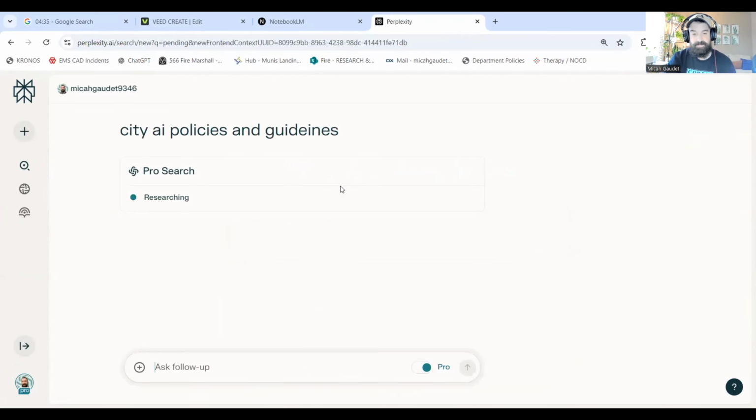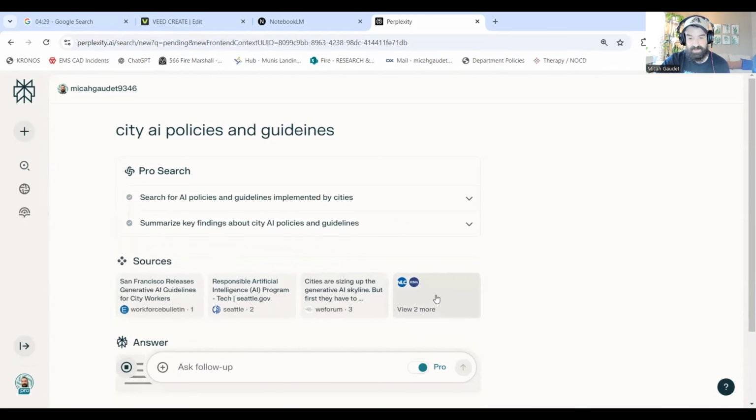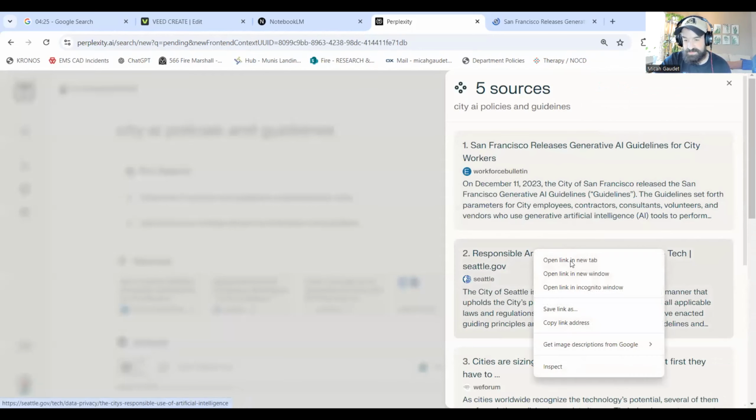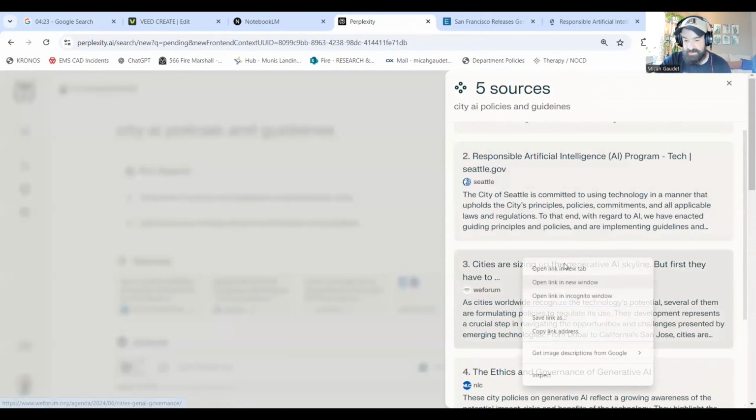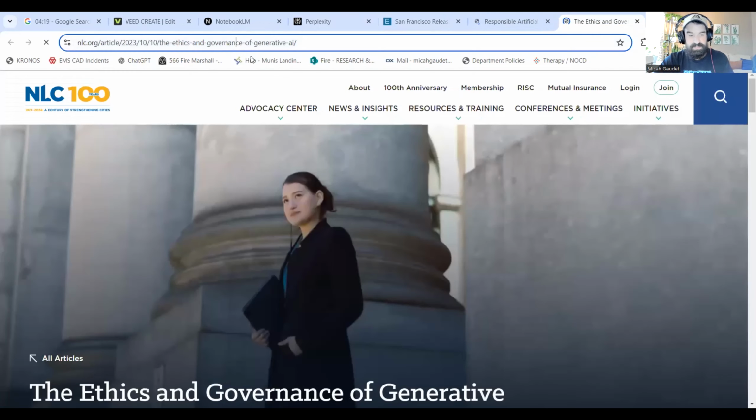Let's try this again. I don't even care that I spelled that wrong. It's totally fine, right? We're just going fast here. Okay, come on. Just give me something here. All right, sources. Okay, perfect. We have this one. I'm just going to have 3 sources here, 2, and let's grab the NLC one right here, 3. Okay, perfect. All right, so here's this article.